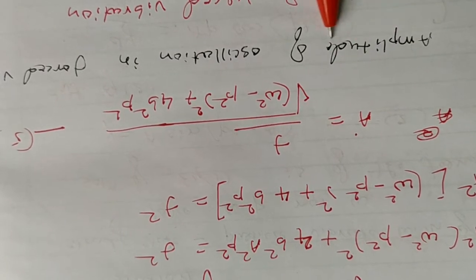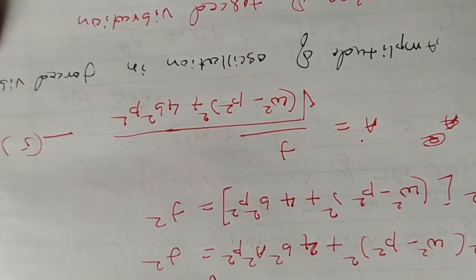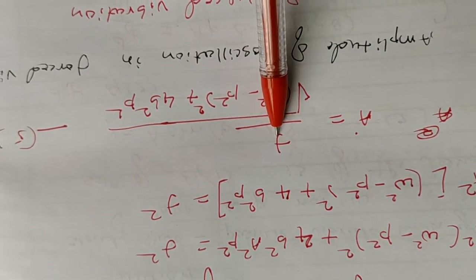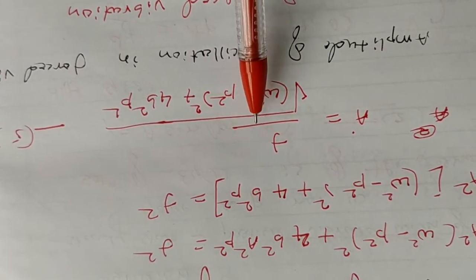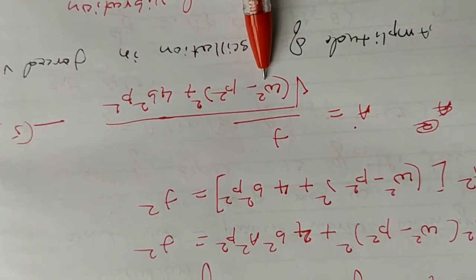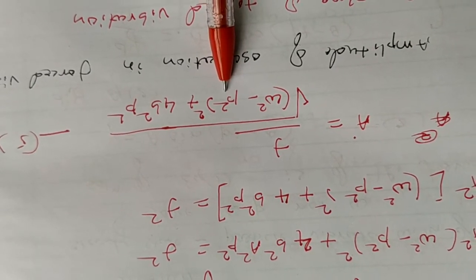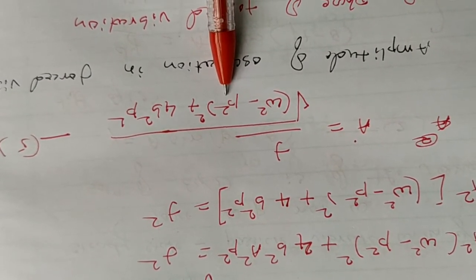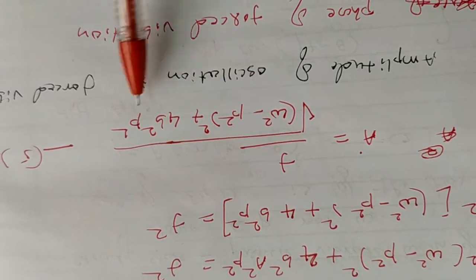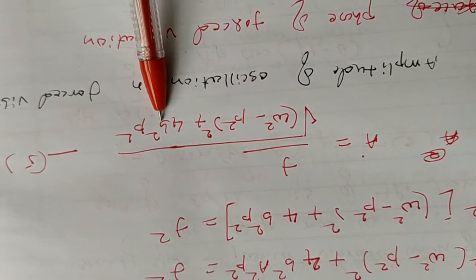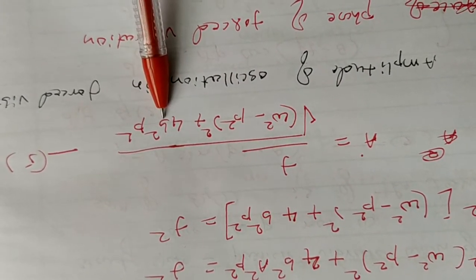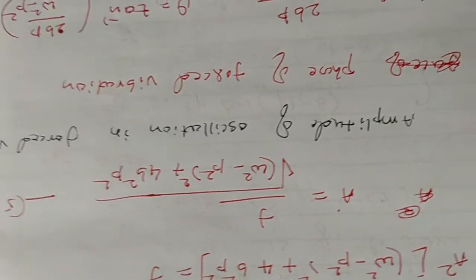A is the amplitude of the oscillation in the forced vibration. What is f here? f is equal to capital F divided by m. What is ω? The natural frequency of vibration of the body. What is p here? The angular frequency of the applied periodic force. What is b here? R by m is equal to 2b, the damping factor.